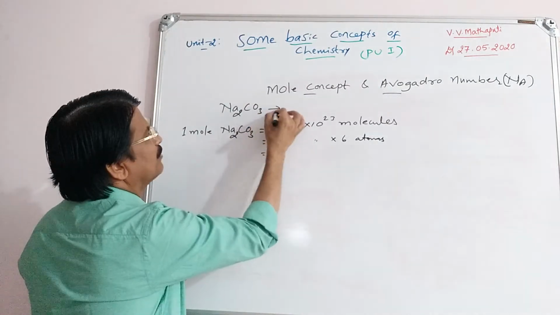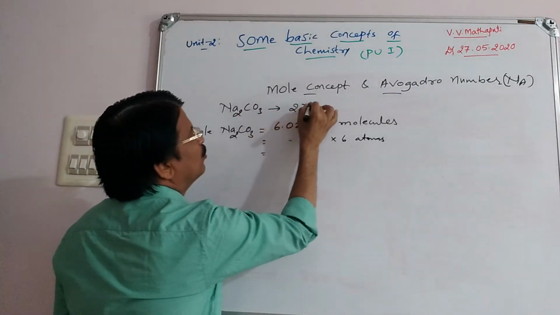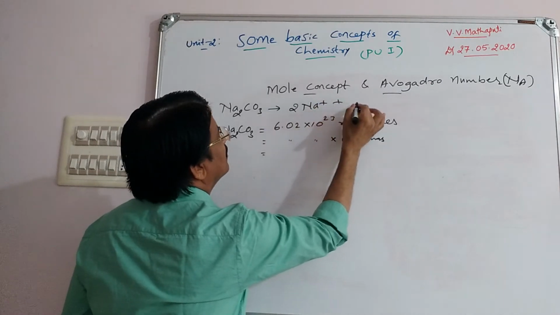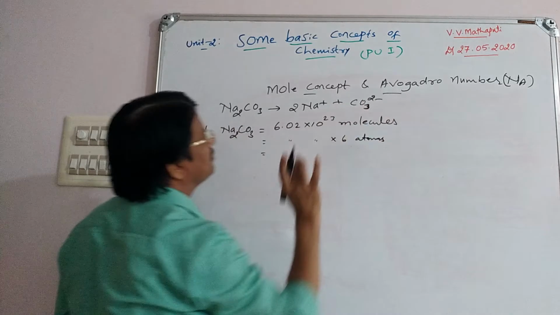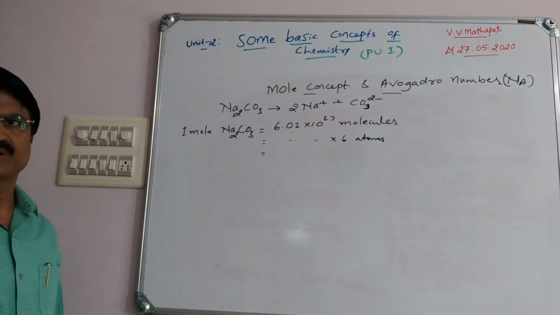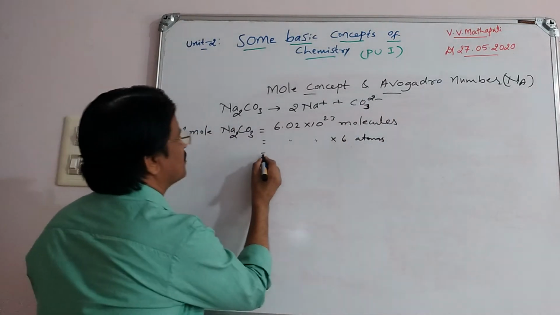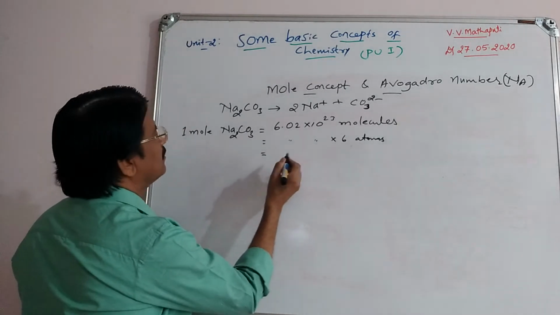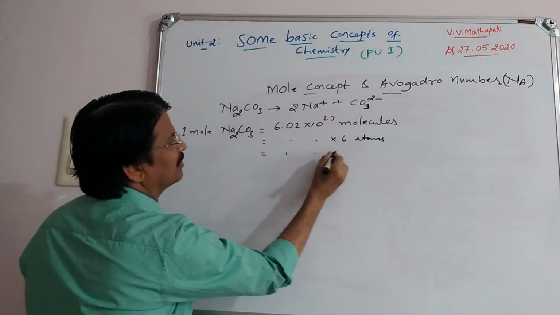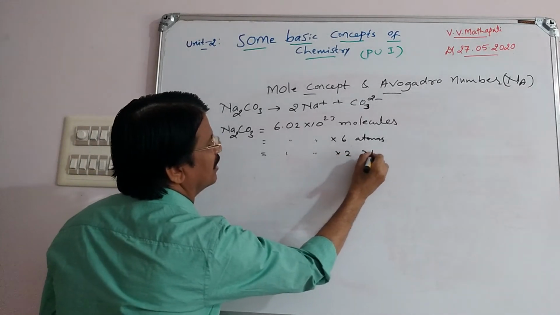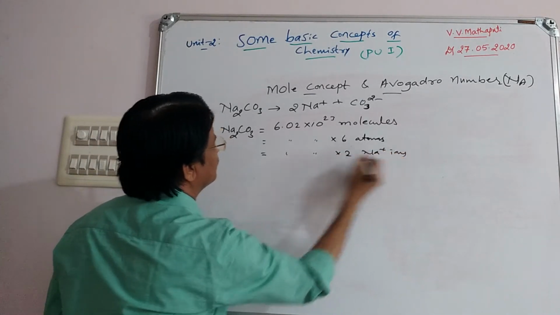Then Na2CO3, when it dissociates, can form 2Na plus and CO3 2 minus. Next, here I told the atoms. Then how many Na plus ions? Avogadro number into 2 Na plus ions.